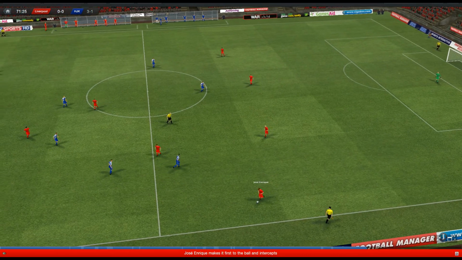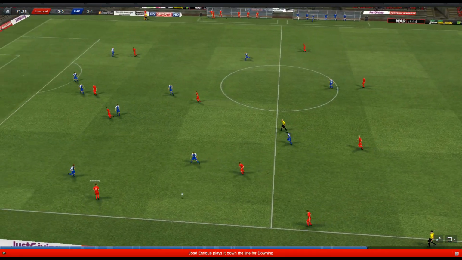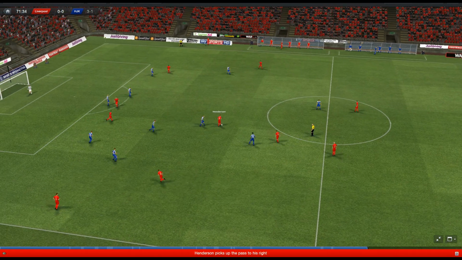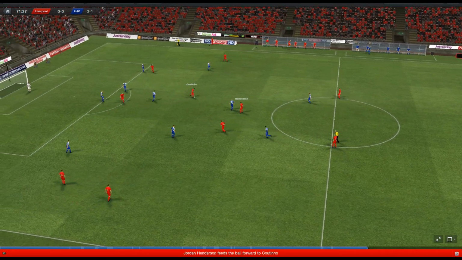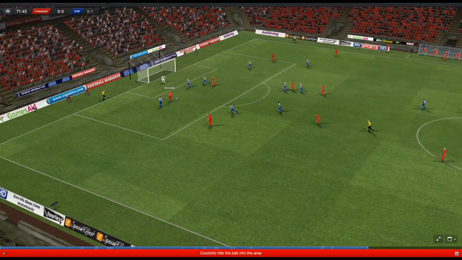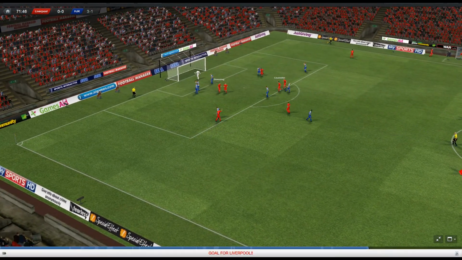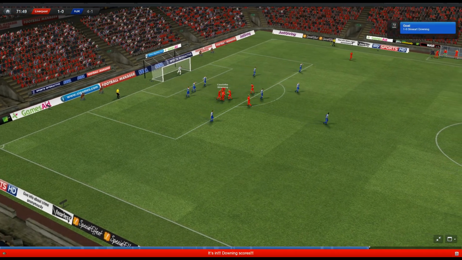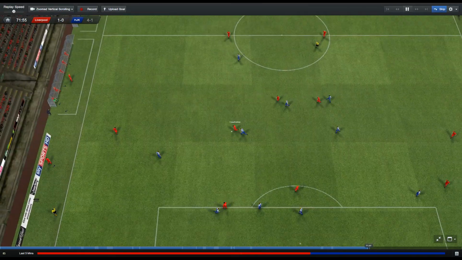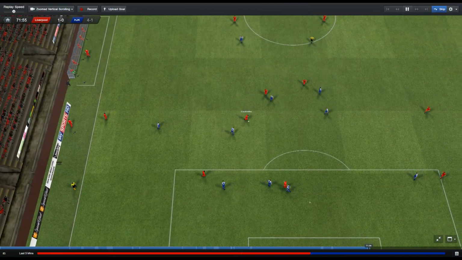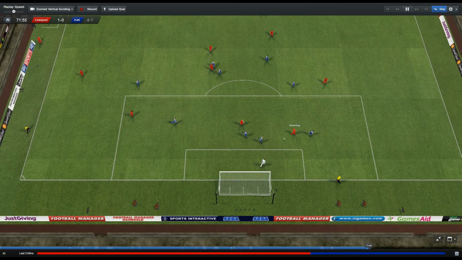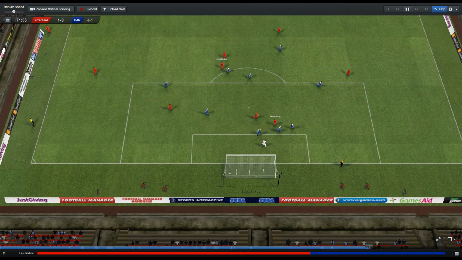Headed back to him again by HJK. He gives it to Downing. Downing looks inside to Henderson. Henderson forward to Coutinho. Into Downing. And Downing scores! He has had a very good goal-scoring start to this season. Stuart Downing puts Liverpool 4-1 up on aggregate. Coutinho went past that player far too easily. Downing with a fantastic run and using his weaker foot, just guiding it into the far corner.